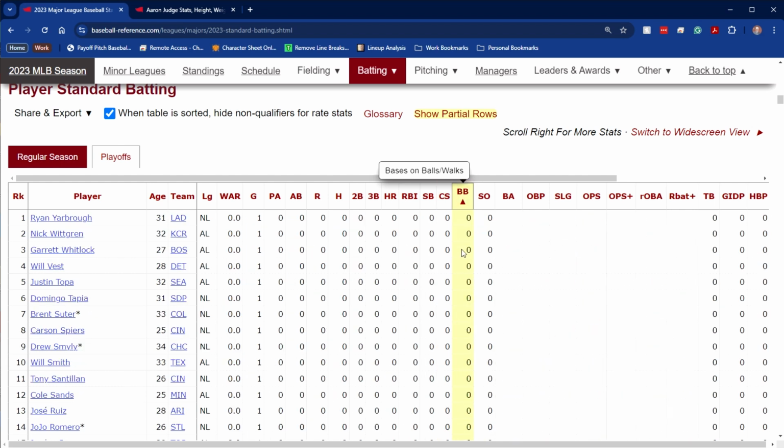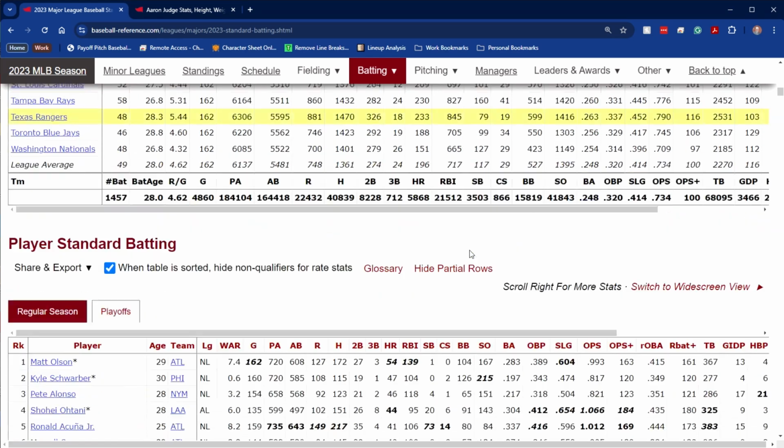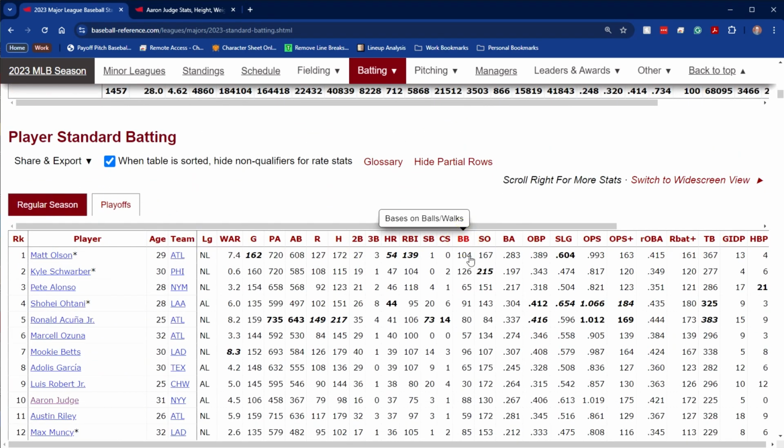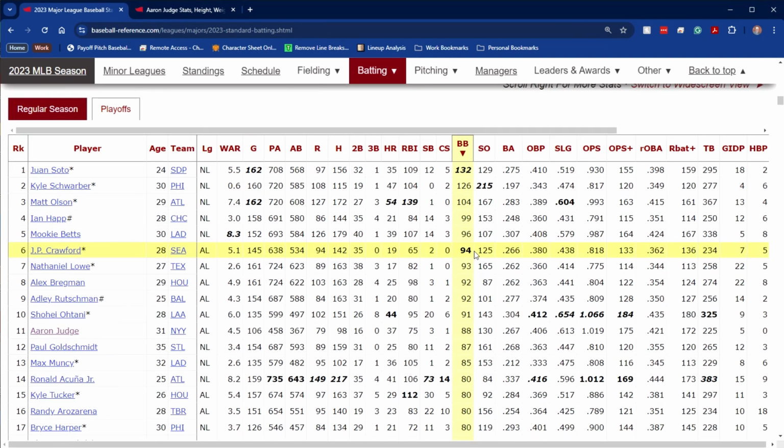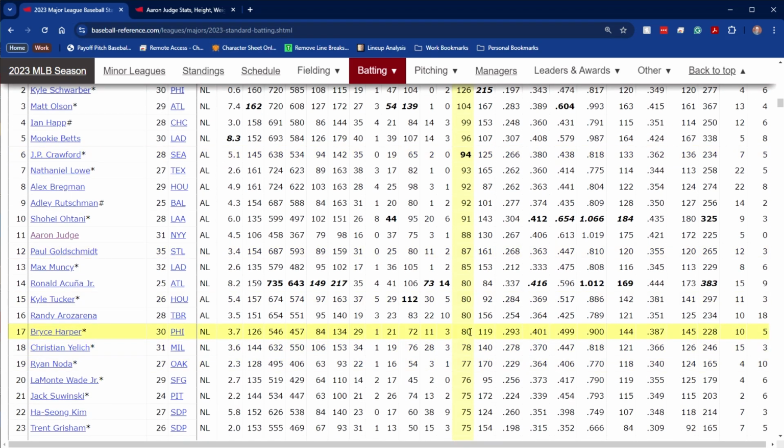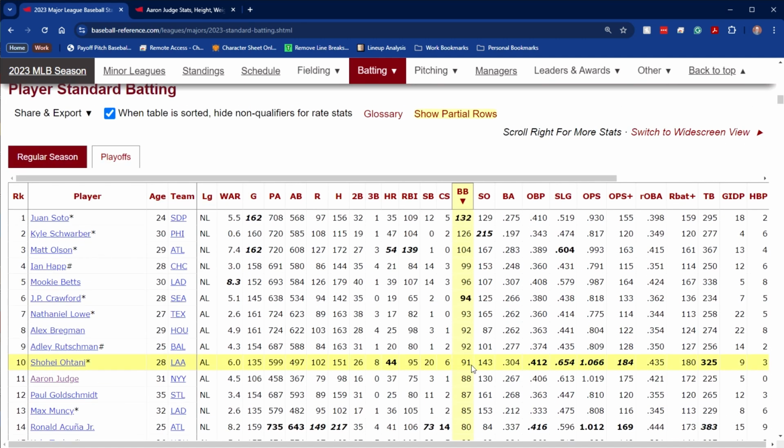But the leaders had exceptional walk totals would be 100 or more. That'd be pretty exceptional. But the top 20 have more than 75 in a season. And that's somebody who has a good eye that can tell when a ball is going to be in the strike zone or out of the strike zone. And they're not somebody that swings at, tries to make contact a lot. So they are patient enough to watch those pitches go by and take first base rather than trying to swing at everything.